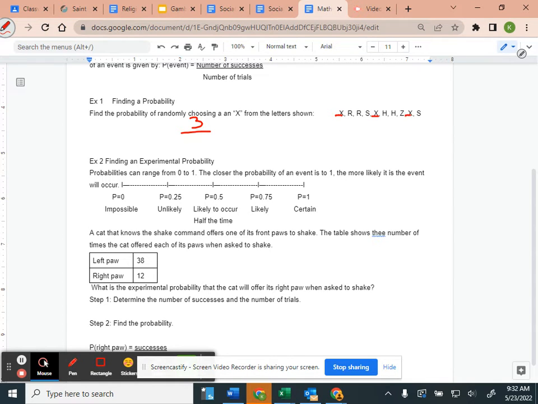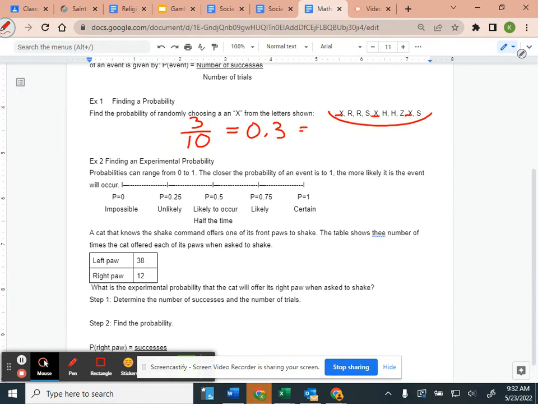So my theoretical probability says it could happen 3 times. I have 3 chances of pulling out an X, out of how many, Landon? Where did you get 10 from? Yes, there are 10 letters that I could pull out. So I have a 3 out of 10 chance to get an X. What is my decimal? Josie. 0.3.